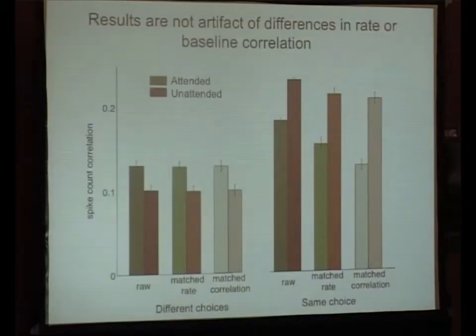And then likewise, we subsampled, oh, those colors came out weird. We subsampled to match the correlations in the attended condition between the same and opposite choice pairs. So for these bars, by definition, these correlation values are identical. And then we asked, what happens to the unattended correlations? And what we see is the same pattern here. So it's not due to differences in baseline correlation levels, right?